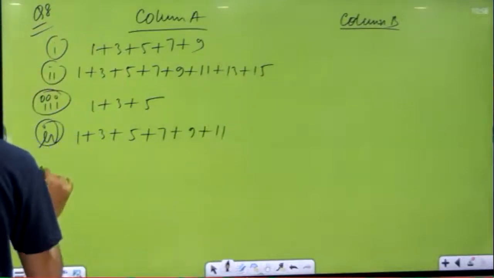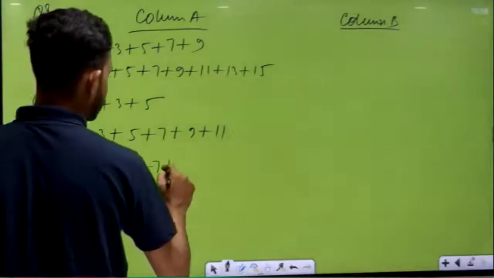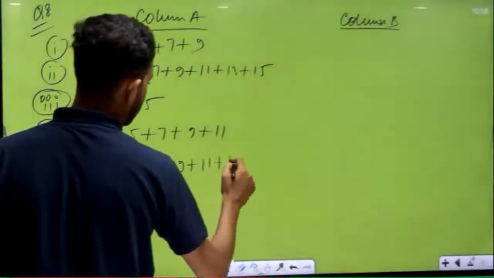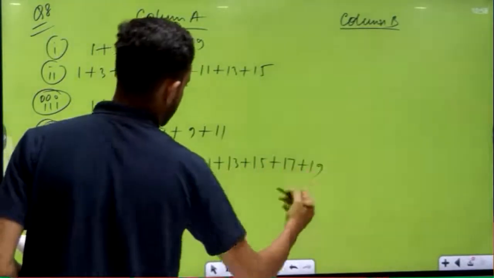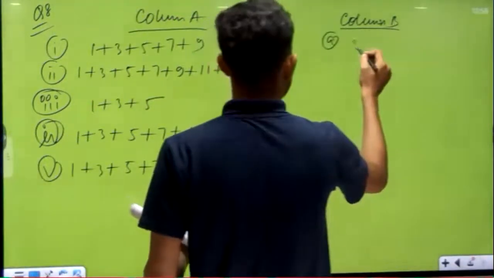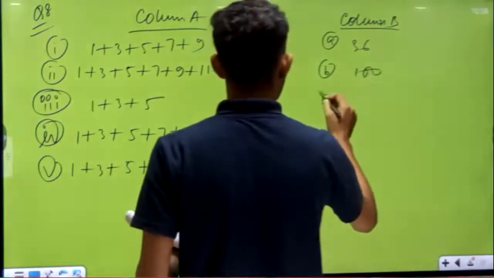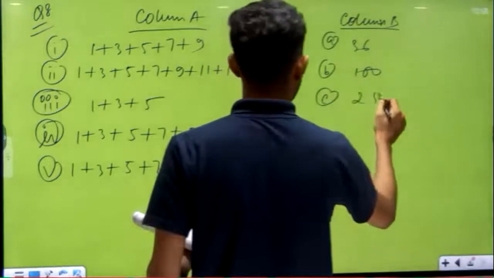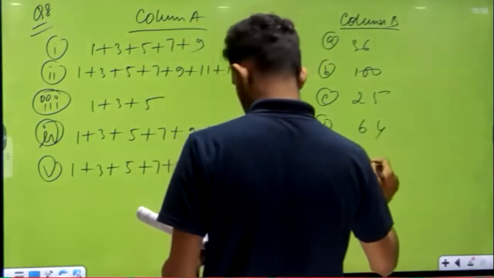And at last, the fifth part is 1 plus 3 plus 5 plus 7 plus 9 plus 11 plus 13 plus 15 plus 17 plus 19. Okay. And in B, option A is 36. Option B, 100. Option C, 25. Option D, 64. Option E, 9.